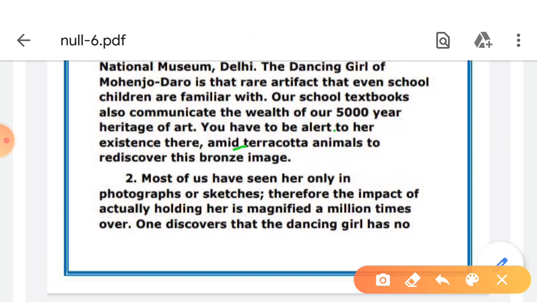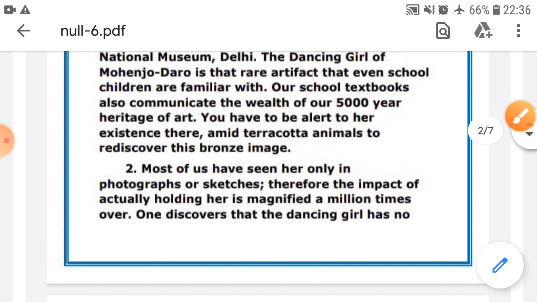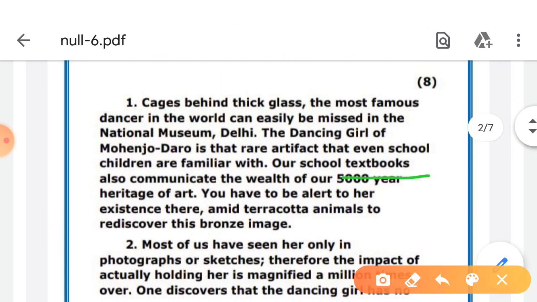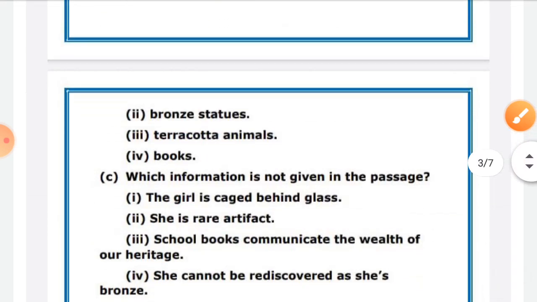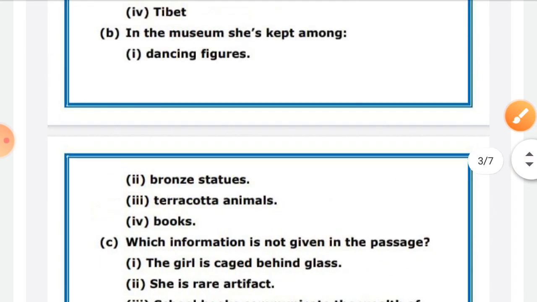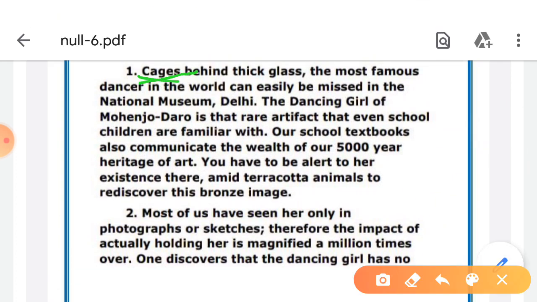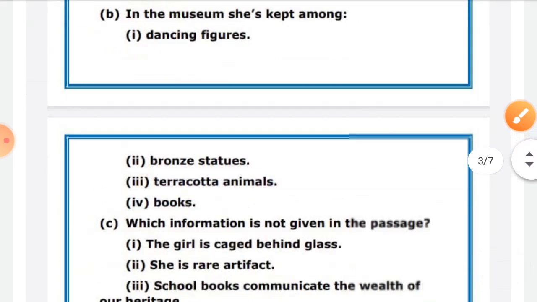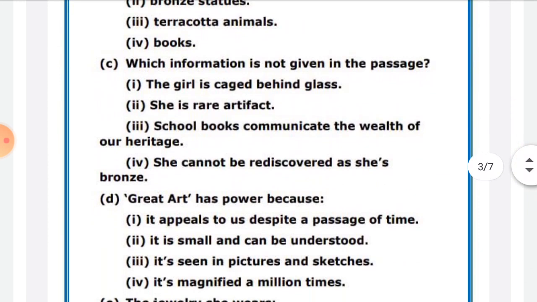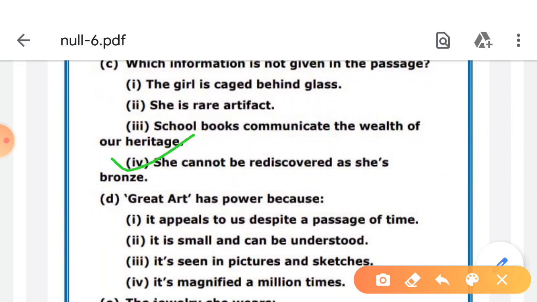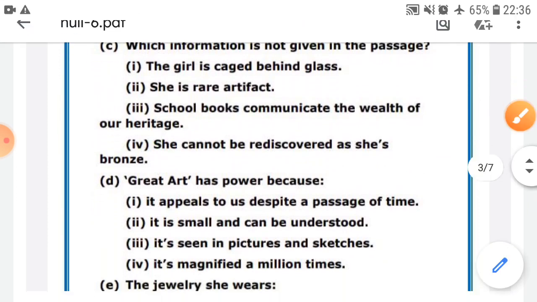But this is also mentioned that it is in our textbook. This is mentioned. It is a rare artifact. It is mentioned. So we have already got 2 points. The girl is caged behind the glass. Beginning is there. So we have got all these 3 things. So which one is missing among these? Which one is missing? This one. So this will be the right answer.